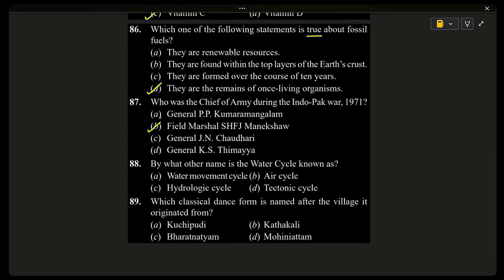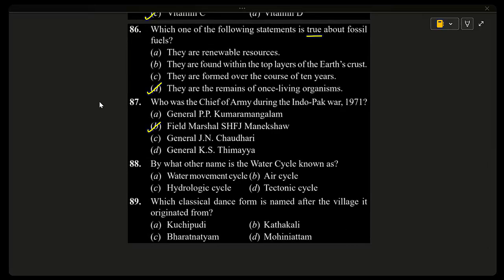Field Marshal S.H.F.J. Manekshaw. Sam Manekshaw, popularly known as Field Marshal Manekshaw, was the chief of the Indian Army during the 1971 Indo-Pak War. India won this war, which led to the formation of Bangladesh. He was also the first Indian Army officer to be promoted to the rank of Field Marshal. So you can remember two questions about him. That is, while formation of Bangladesh 1971, he was the chief of the Indian Army, and he is also the first Indian officer to be promoted to the rank of Field Marshal. So that's why he is also known as Field Marshal Manekshaw.